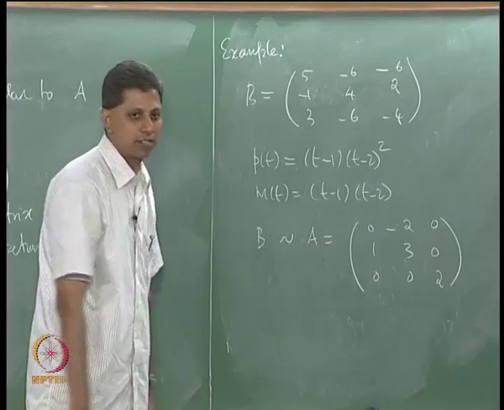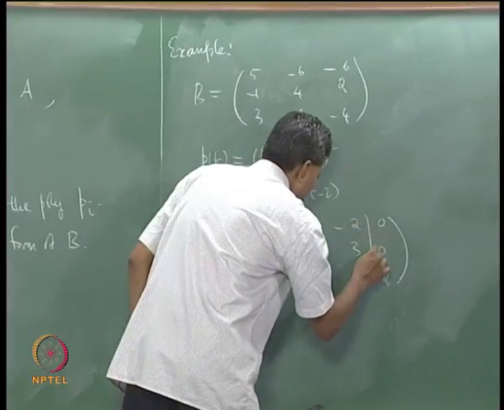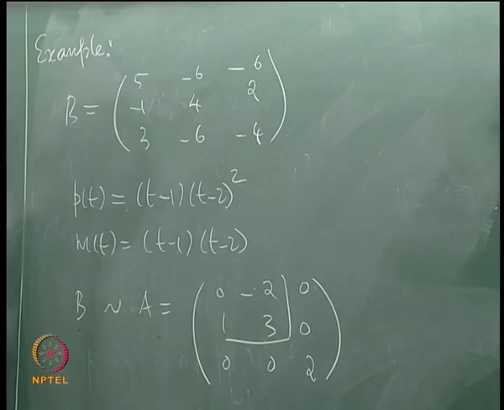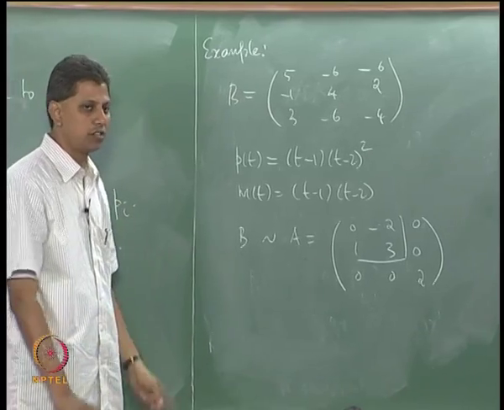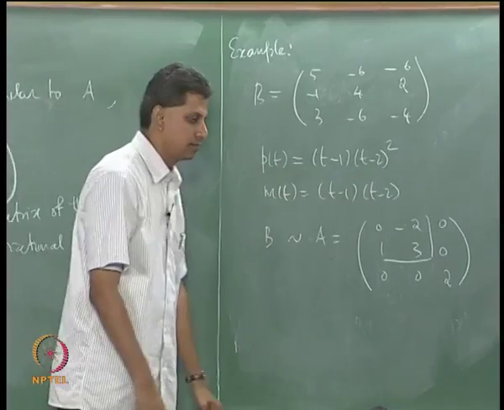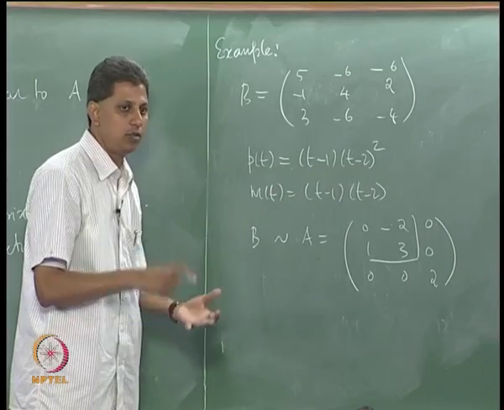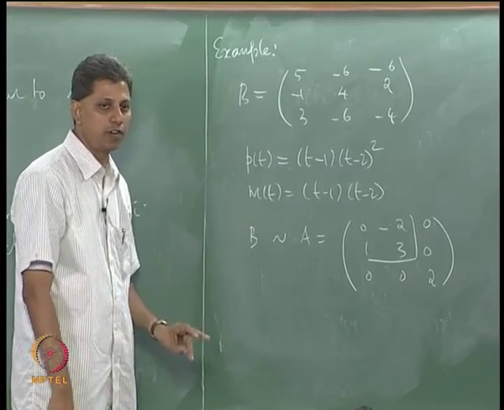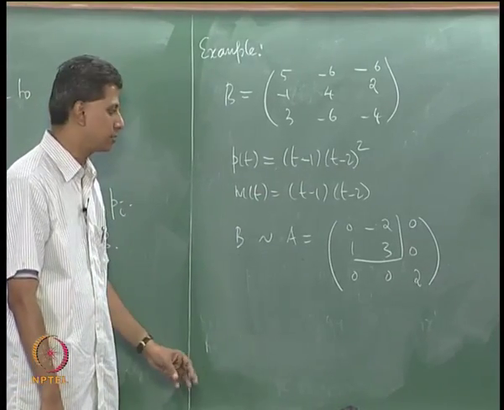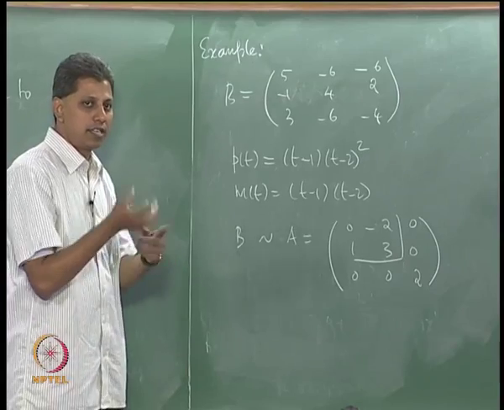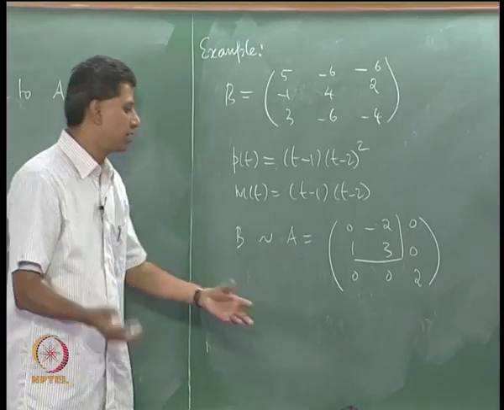And what is the structure here? The structure comes from this first block. This first block is the companion matrix corresponding to the T-annihilator of the eigenvector corresponding to the eigenvalue 2. Calculate the eigenvector corresponding to 2, call it x1, look at the span of x1, Tx1, that will form the cyclic subspace. Compute the annihilator, compute the companion matrix of the annihilator.